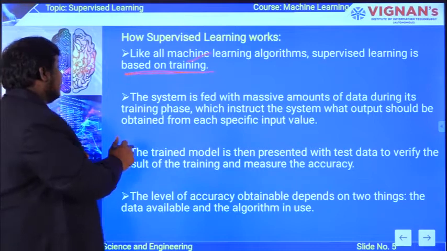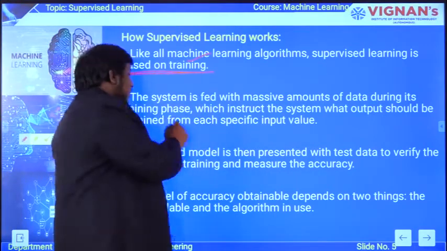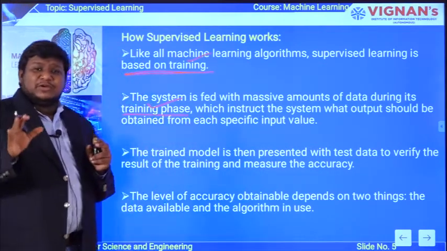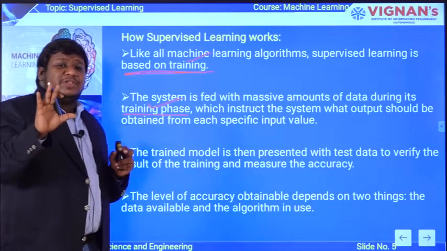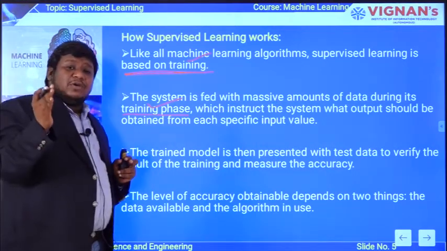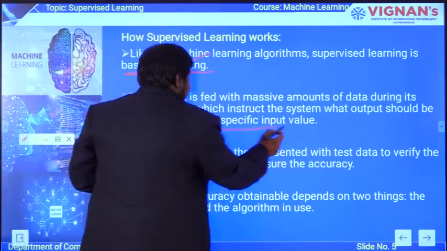The next one is, the system is fed with massive amounts of data during its training phase. That means as much data as you can collect related to your particular problem, you can give that data as training data to your machine, and you can expect the output after implementing the data with the system. So that is the input value.